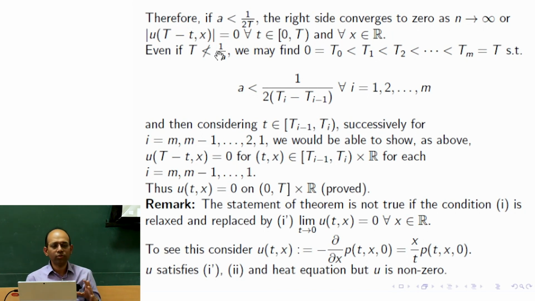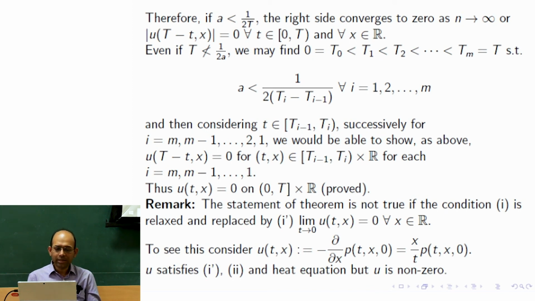We are looking for a class of functions, or the solutions, such that the growth property is less than or equal to k times e to the a x square. But T is a given problem, correct? Because we need to solve the equation for the time interval 0 to capital T.